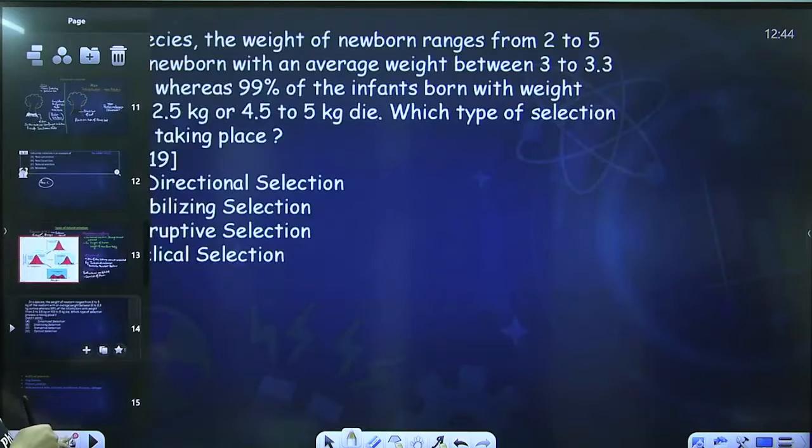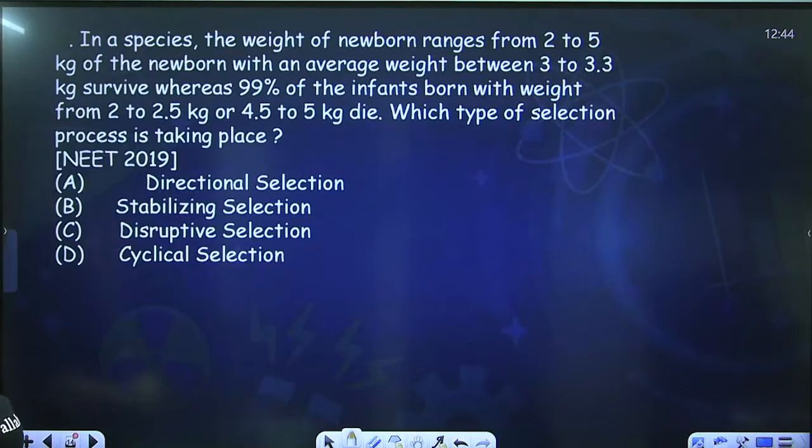Okay, let's solve some question. In a species, the weight of newborn ranges from 2 to 5 kg. The newborn with an average weight between 3 to 3.3 kg survive, whereas 99% of the infants born with weight from 2 to 2.5 kg or 4.5 to 5 kg die. Which type of selection process is taking place? A directional, B stabilizing, C disruptive, D cyclical.